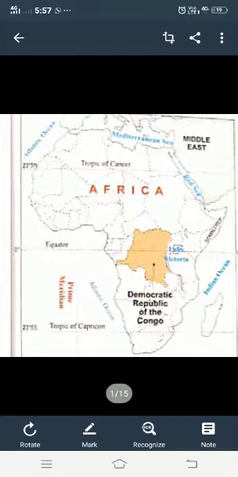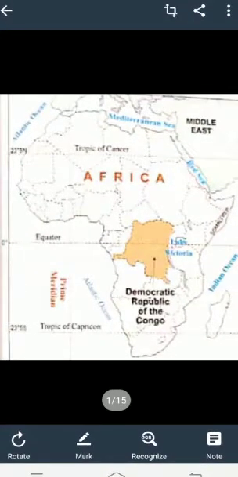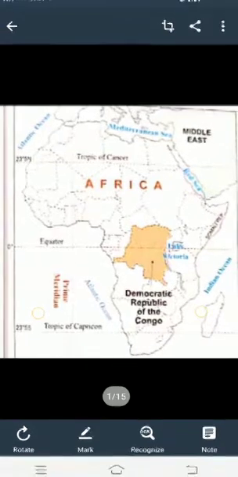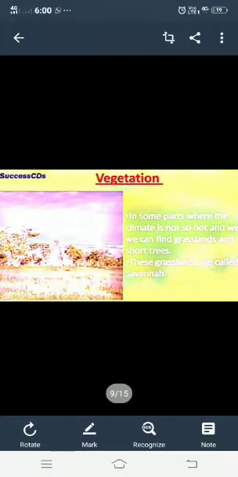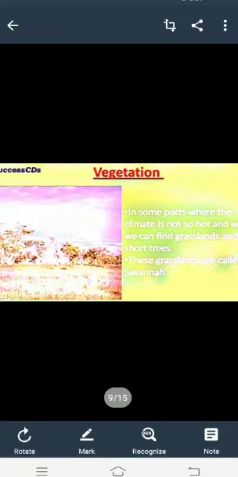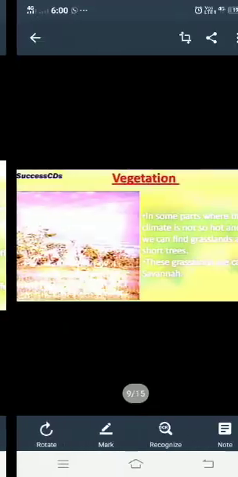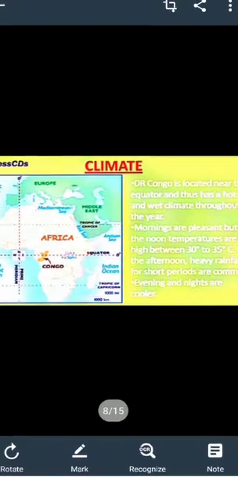As I told you earlier also, you can see this continent. This is the Africa continent, and in the center of Africa you can see the Democratic Republic of Congo. We have discussed climate, mountains, rivers, vegetation, and also agriculture. So the main points I am going to tell you today are about climate.